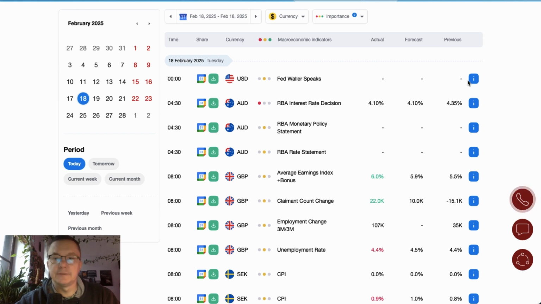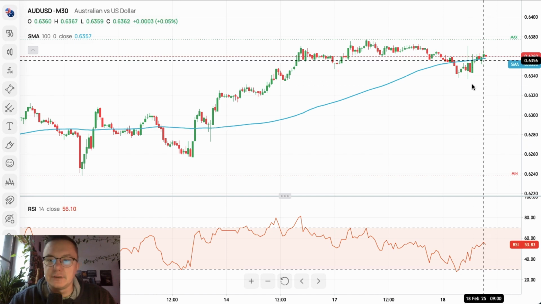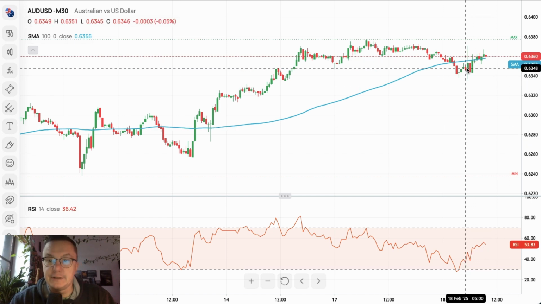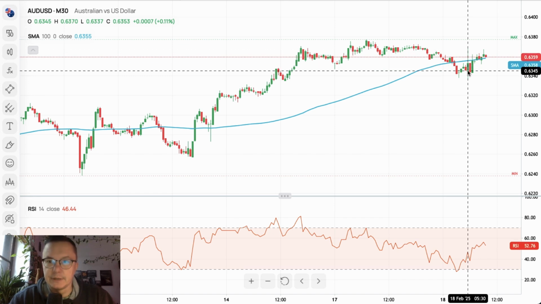Especially if you count the RBA interest rate decision, which is why we are going to start with the Australian dollar. Even the 30-minute chart of the Australian dollar doesn't actually show much volatility except this one candle when the data were published. High is at 6,370, lowest at 6,337, so that's not even a 40 pip move, it's like a 32 pip spread.